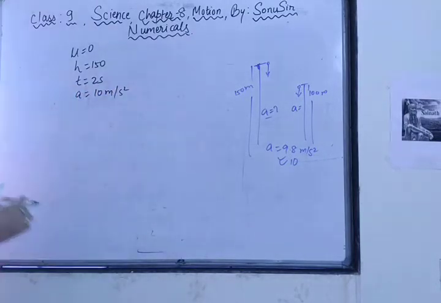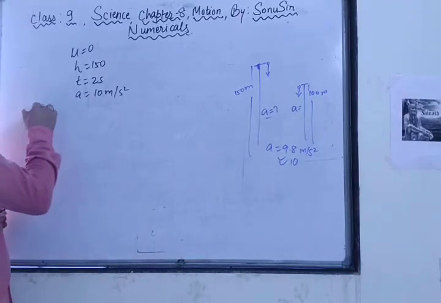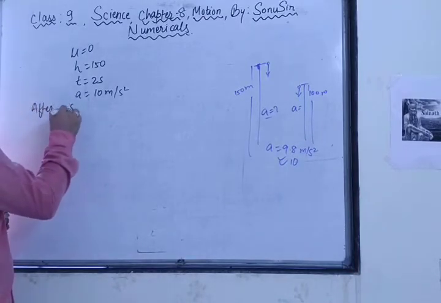The value of a for falling down of an object is, whenever you go to the 11th standard, at that time you will consider minus 9.8, but here we just consider it as 10 meter per second square. Got it? Now after 2 seconds, what will be the value of v?